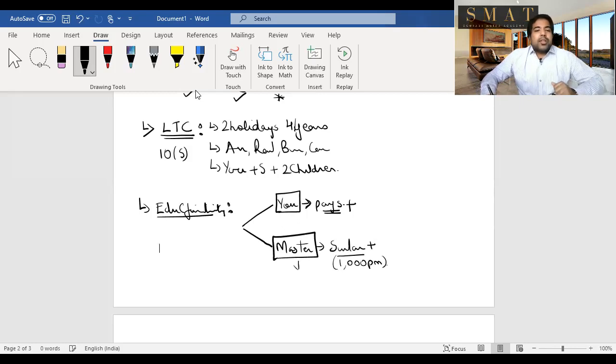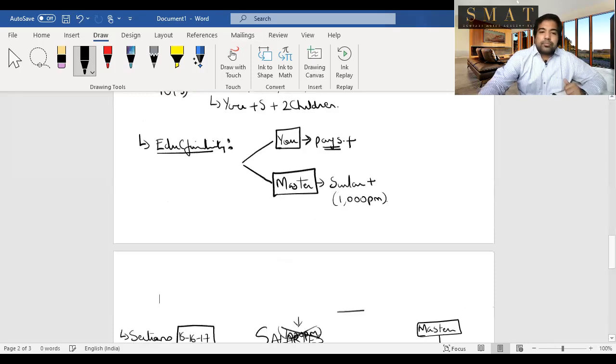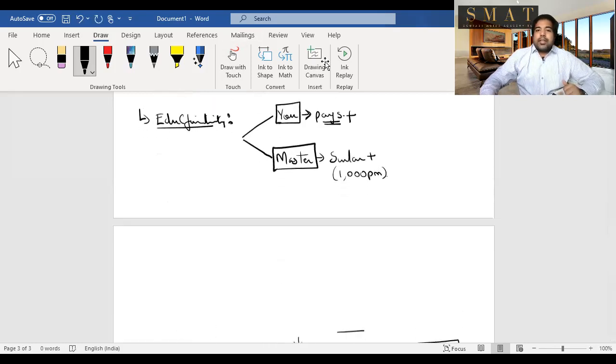But guys, if your master is putting your sister's child, or let's say someone else, in a school, then the 1,000 per month deduction you will not get. This 1,000 per month will not be available. If it's some other child, only for your children you will get the 1,000 per month deduction. This is education facility deduction and perquisite. Let's move ahead.